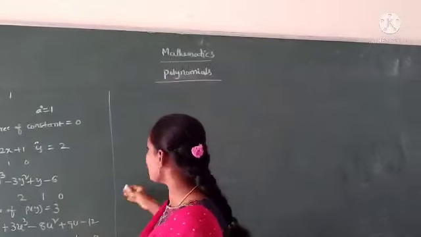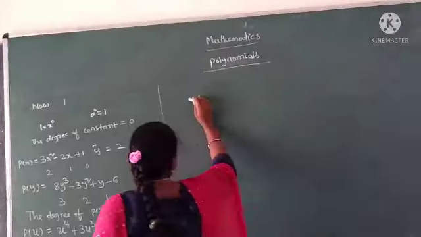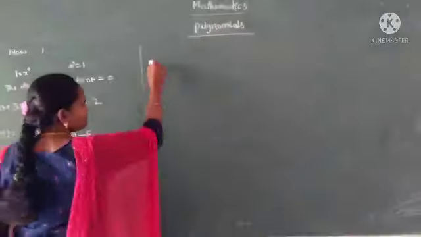We write the nth degree of the polynomial. So, what is the nth degree of the polynomial?